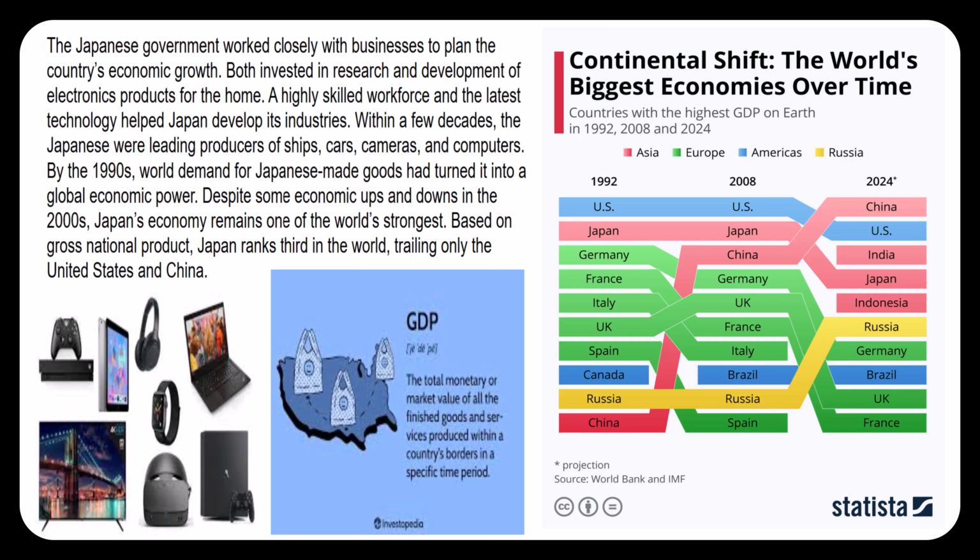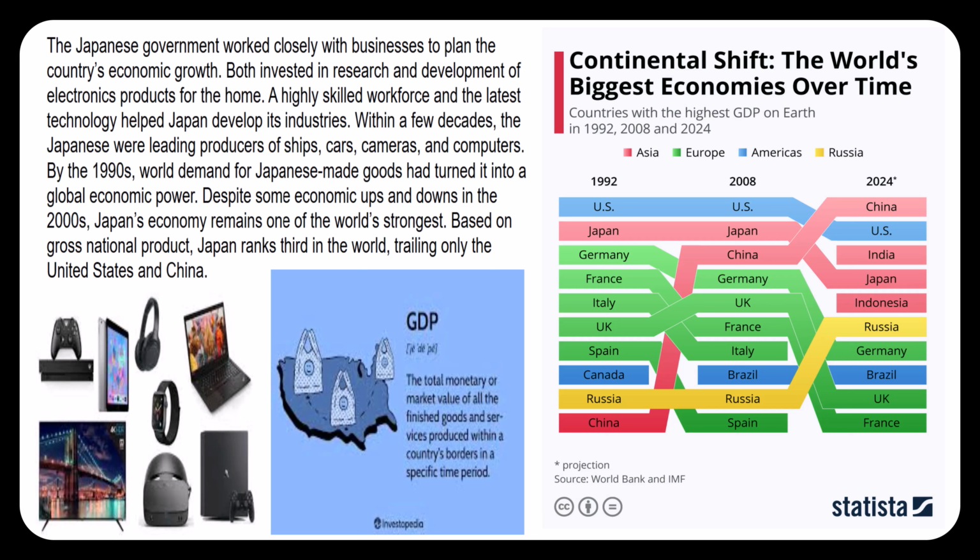The Japanese government worked closely with businesses to plan the country's economic growth. Both invested in research and development of electronics products for their home. A highly skilled workforce and the latest technology helped Japan develop its industries. Within a few decades, the Japanese were leading producers of ships, cars, cameras, and computers. By the 1990s, world demand for Japanese-made goods had turned it into a global economic power. Despite some economic ups and downs in the 2000s, Japan's economy remains one of the world's strongest. Based on gross national product, Japan ranks 3rd in the world, trailing only the United States and China.